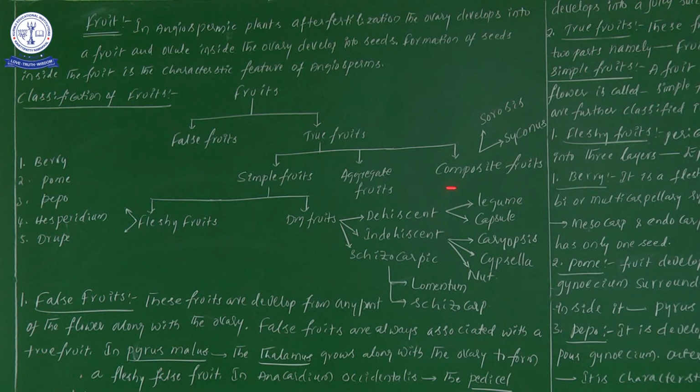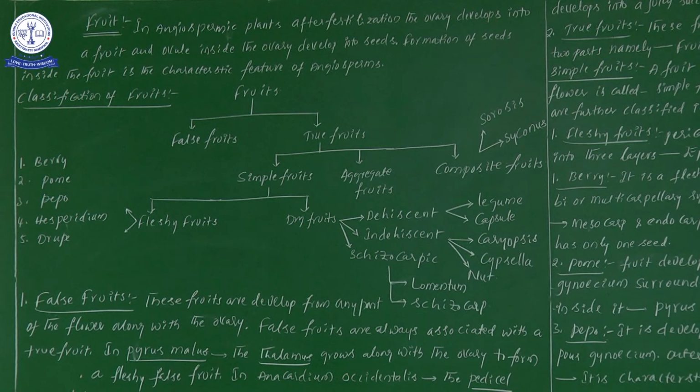Now one more, composite fruits also, two types are there. One is sorosis and one more is syconus. So this is a small classification of fruits.